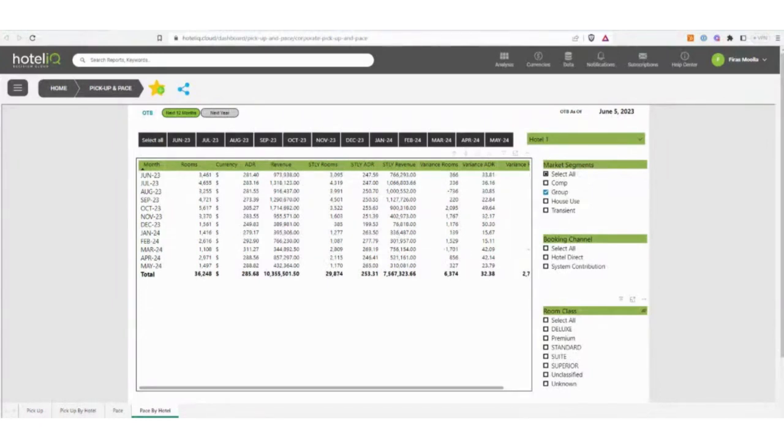So all of this to say that within this one dashboard, we give our users the ability to look at their pickup and their pace and understand it in a more in-depth way. And like I said before, they don't have to wait for someone to run a report or send an email or to have a meeting. Anyone across the organization can jump in and start asking and answering these kinds of questions, driving that organizational alignment and putting everybody on the same page. So that is a quick look at the pickup and pace dashboard here in Hotel IQ Decision Cloud.